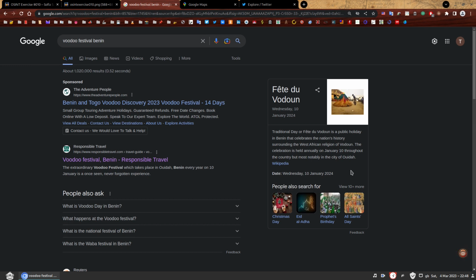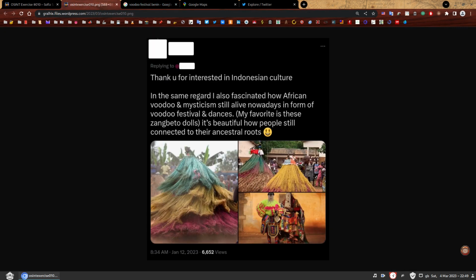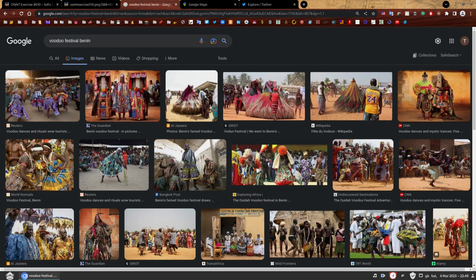That's what we need. You just get more information and you start using this information to get more information, and you keep going and going until you have the answers to all of your questions. So let's check out the images to see if we find anything useful. And oh my God, look at that. Look at that. That is the photo that we have on the tweet. See, you don't even have to do an image reverse search. You just have to follow leads. Just keep moving forward. So look at that. That photo here is this photo here.